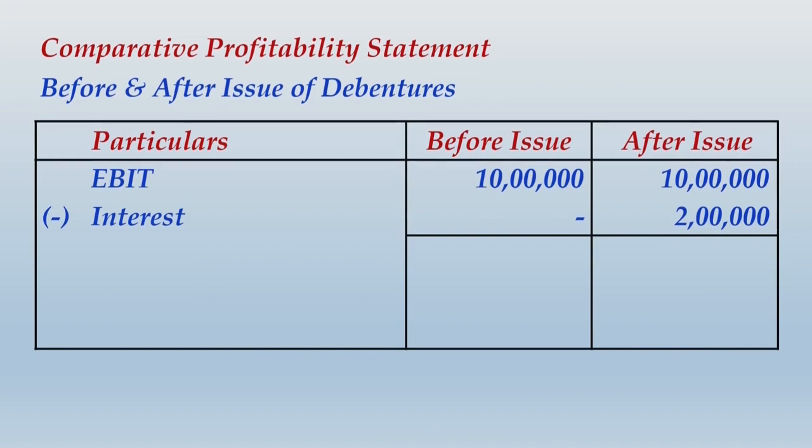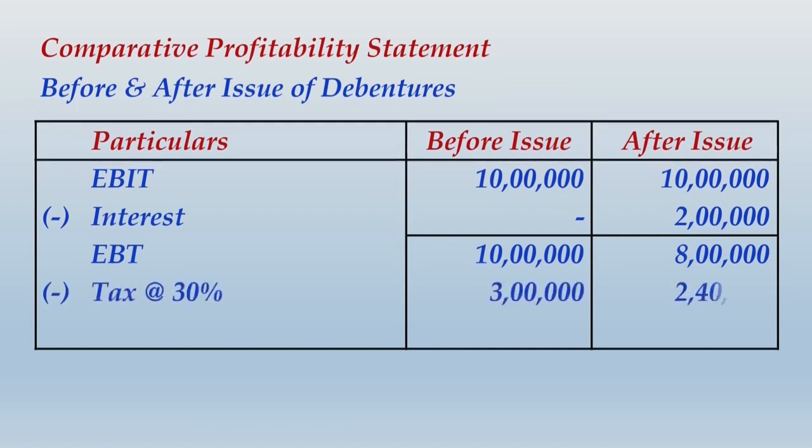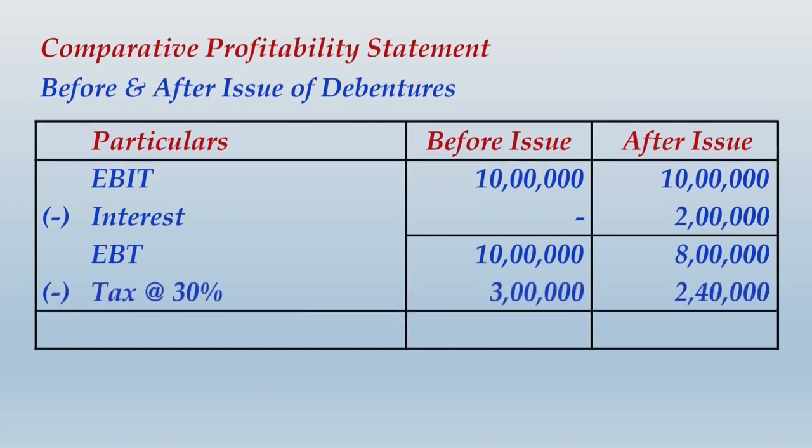Why 2 lakhs of interest? Because these were 10% debentures, and 10% of 20 lakhs will be the outflow towards interest. So EBT, that is earnings before tax, will be 10 lakhs and 8 lakhs. Less tax at 30%, it will be 3 lakh and 2 lakh 40,000, and the profit after tax would come to 7 lakh and 5 lakh 60,000.